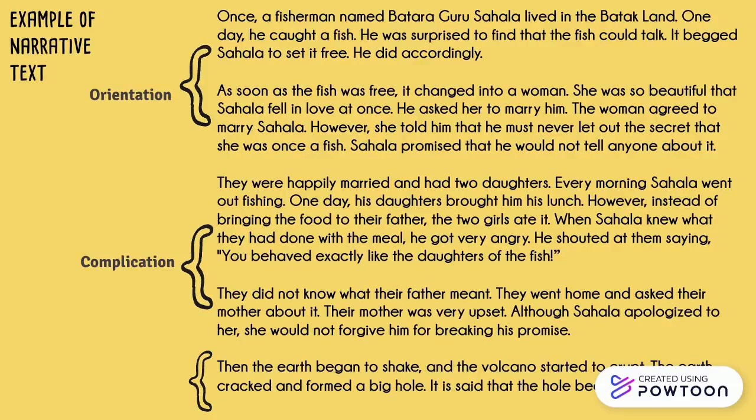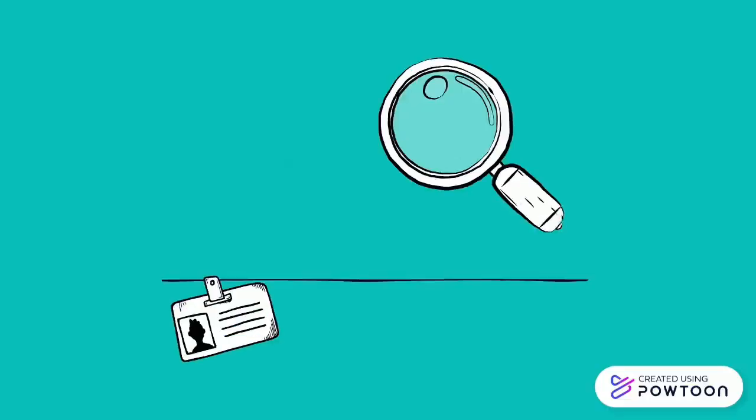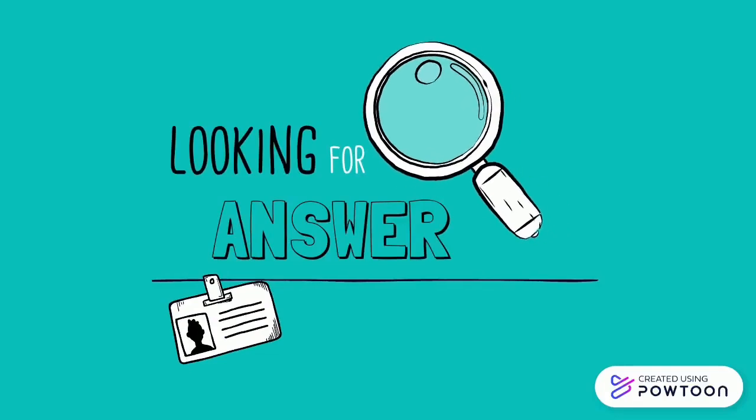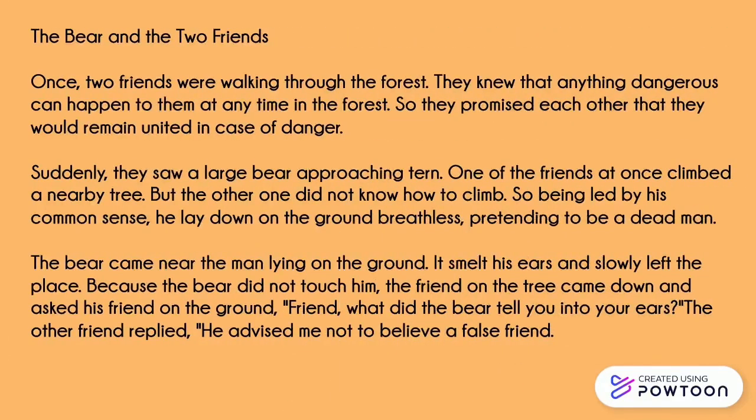The last paragraph tells the story of the result of the main character breaking his promise. The eruption of Mount Merapi and the immediate surroundings become a lake. This is what is called the resolution section. At this point, you can understand, right? To get understanding, let's do this exercise. Look at this narrative text for question number 1 until number 4.